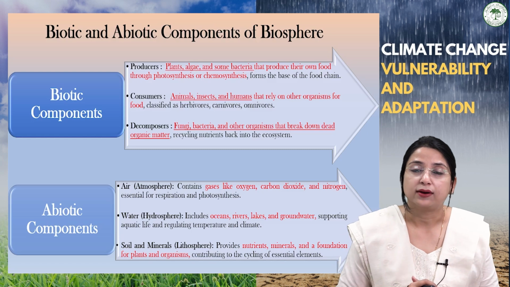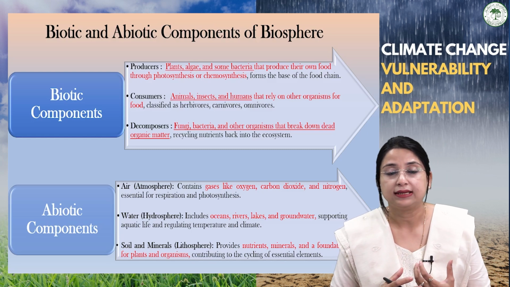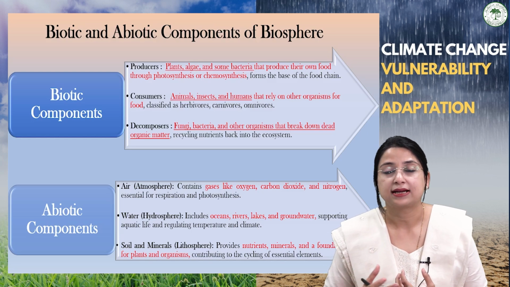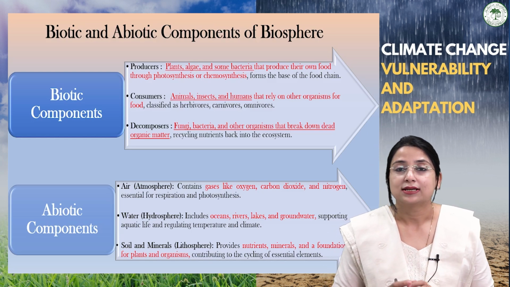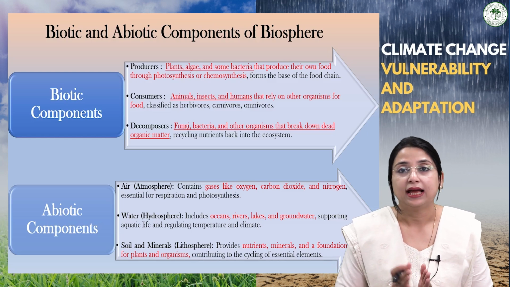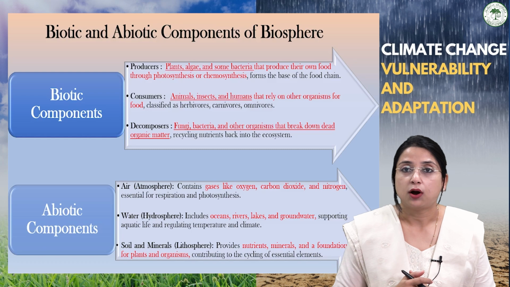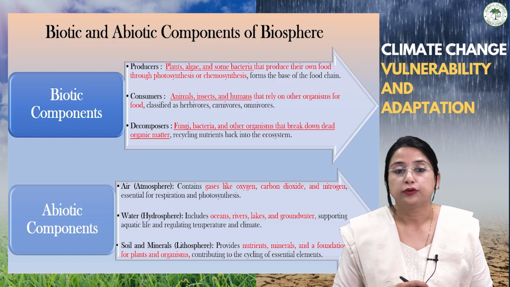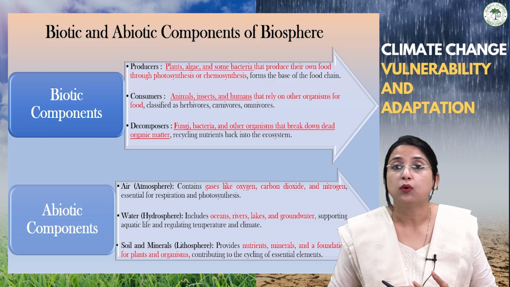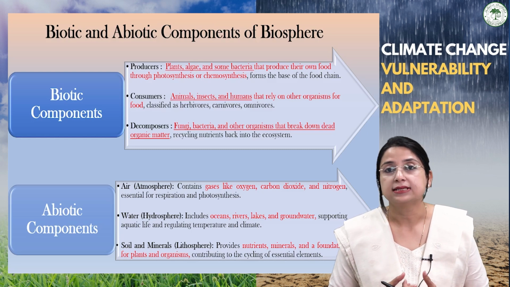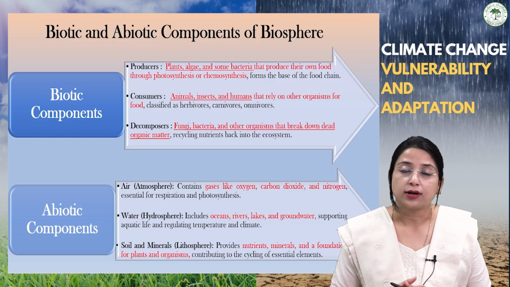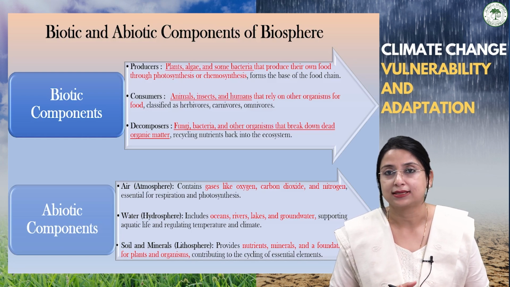When it is said that the biosphere consists of all living organisms, that is the biotic components, and non-living aspects, that is the abiotic components, its components can be further categorized into biotic and abiotic components. Biotic components comprise producers, consumers, and decomposers. Producers produce their own food. For example, plants, algae, and many bacteria produce their own food through the process of photosynthesis and chemosynthesis.